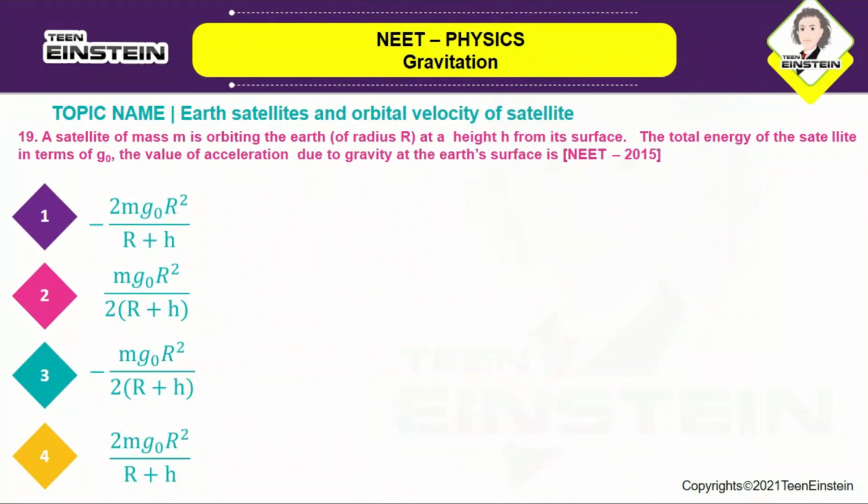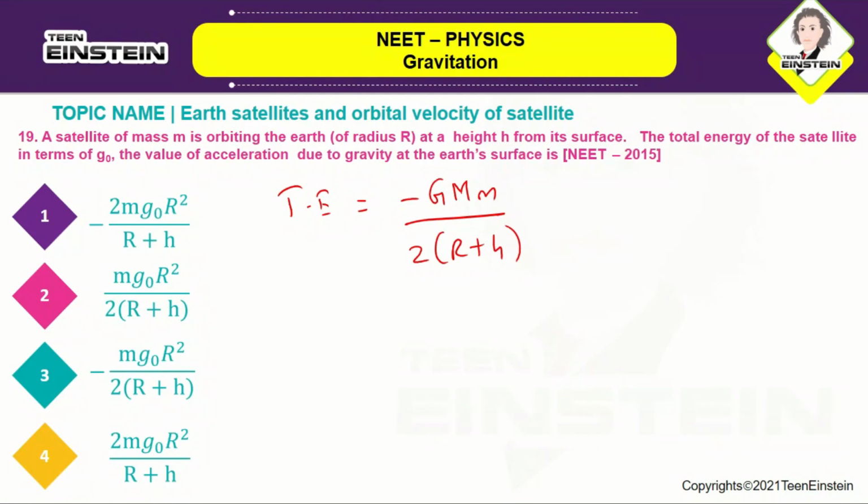Okay, so the next question is: a satellite of mass m is orbiting the Earth of radius r at a height h from its surface. The total energy of the satellite in terms of g naught, the value of acceleration due to gravity at the Earth's surface, is. So here they want us to calculate the total energy of the satellite. You all know that the total energy of the satellite is given by minus GMm by 2 into r plus h.